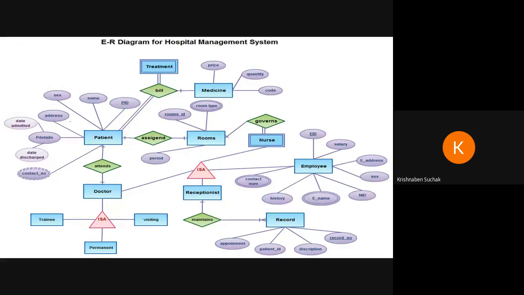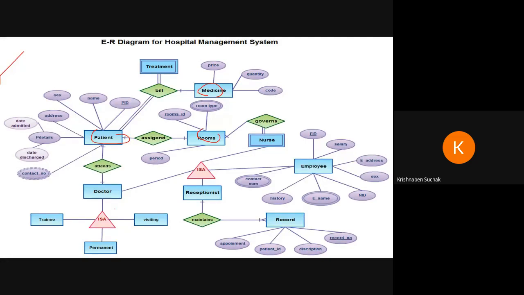So now the ER diagram for the hospital management system is shown. In the hospital management system, the entities are patient, then medicine, then room, then nurse, employee, record, receptionist. These are all different entities.